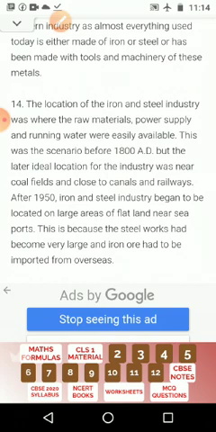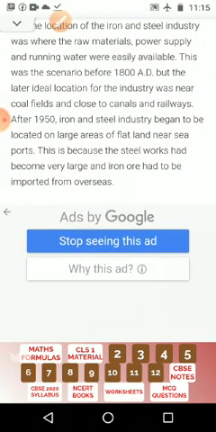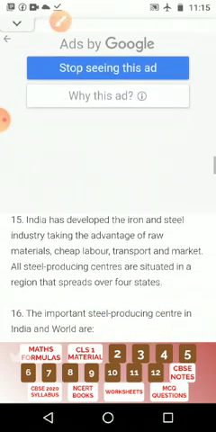The iron and steel industry is located where raw material, power supply and running water are easily available. This was the scenario before 1800 AD, but later the ideal location for the industry was near coal fields and close to canals and railways. After 1950, the iron and steel industry began to locate on large areas of flat land near seaports. This is because steel works have become very large and iron ore has to be imported from overseas.